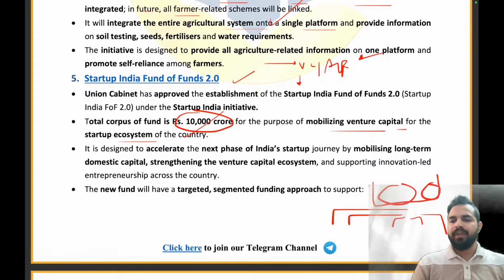So these are the different startups. Basically, the Government of India is adding 10,000 crore rupees here. They will be giving the money to the alternative investment fund and the venture capital. They will further distribute the funds to the different startups. Clear? So what is the corpus fund amount? That is 10,000 crore rupees.